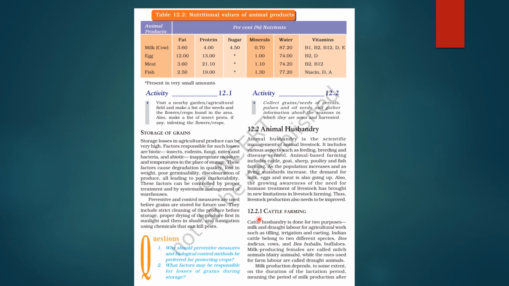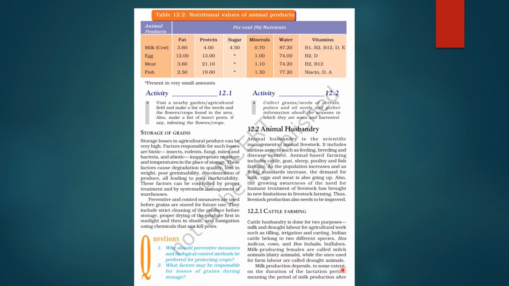Now let us see particularly the cattle farming. Cattle husbandry is done for two purposes: milk and draught labor for agricultural work like tilling, irrigation, carting, etc. Indian cattle belong to two different species, okay? Bos indicus, cows, and Bos bubalis, that is buffaloes. Milk producing females are called milch animals, dairy animals, and the ones used for farm labor are called draught animals.